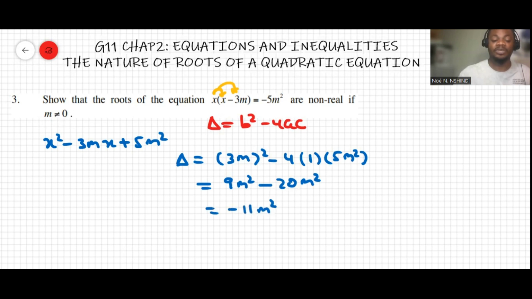The fact that the discriminant here is less than 0, we can say that the roots are not real, okay? Because of the condition. The condition is that if delta is less than 0, then we say non-real. Non-real.